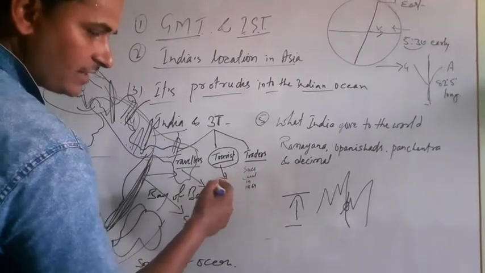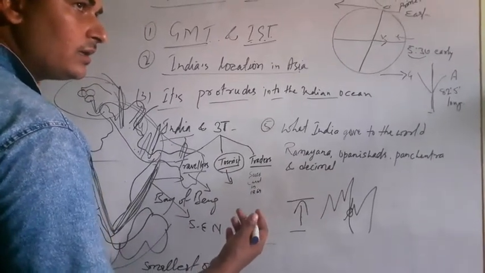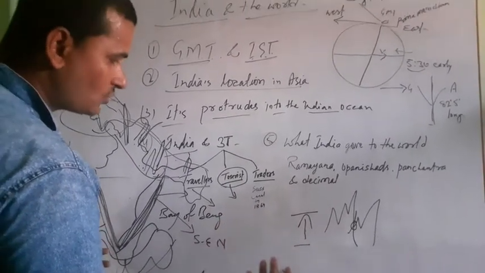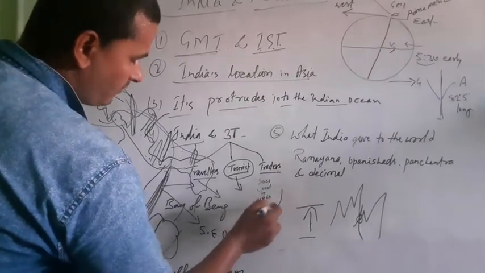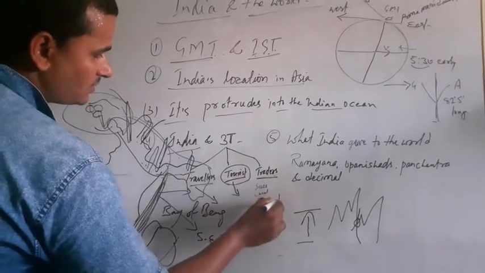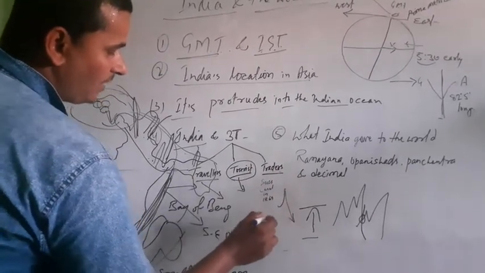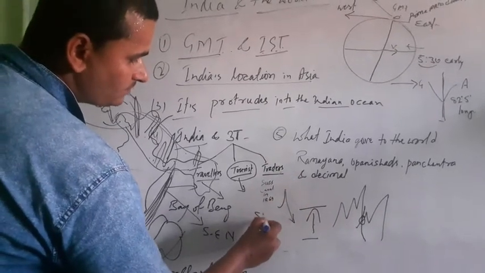Tourists came here for recreation, for enjoyment, and to know how India is. And traders who went from our India to other parts of the world, and the traders who came towards India, all used the famous route known as the Silk Route.